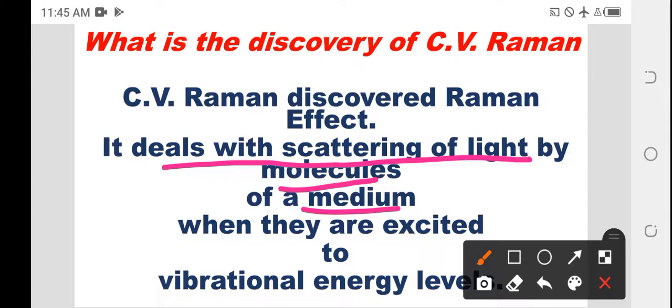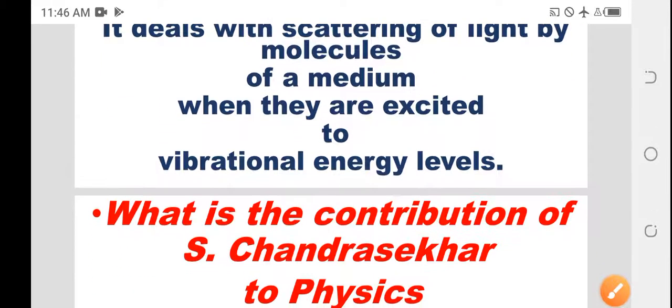So when molecules in a medium scatter light, that is called the Raman effect. When the molecules are excited to vibrational energy levels, the particles scatter the light.